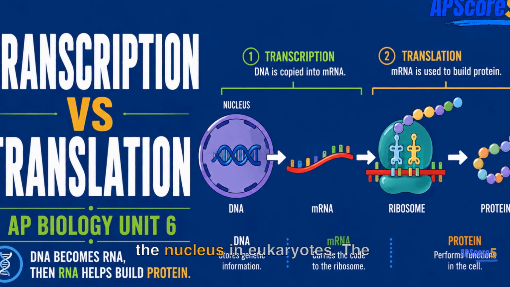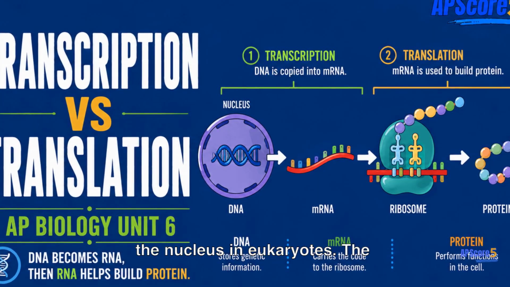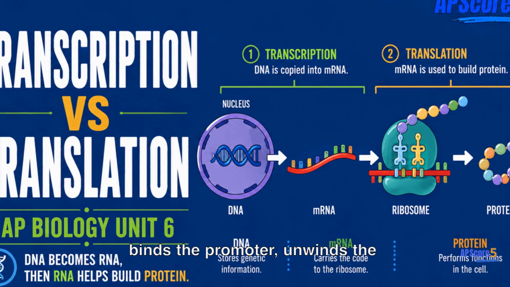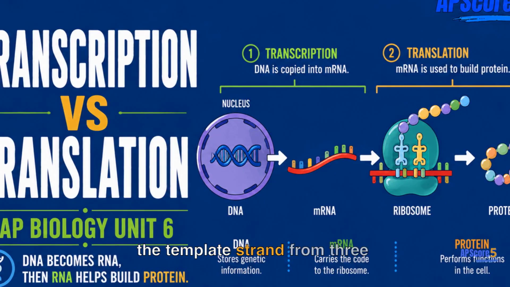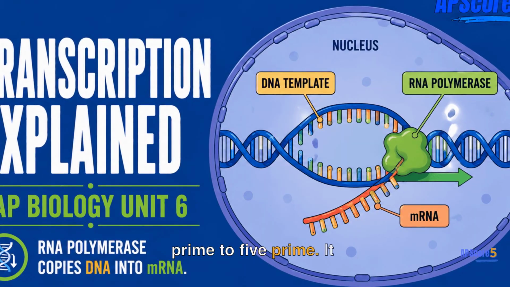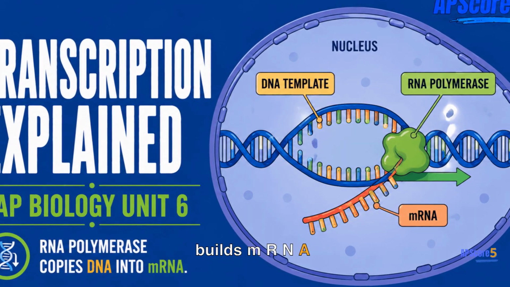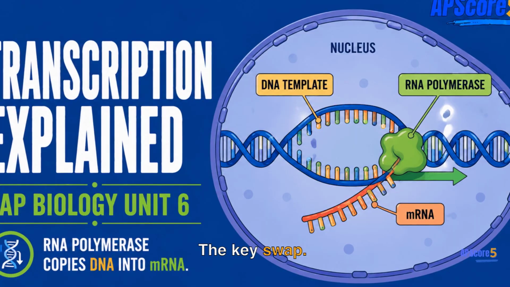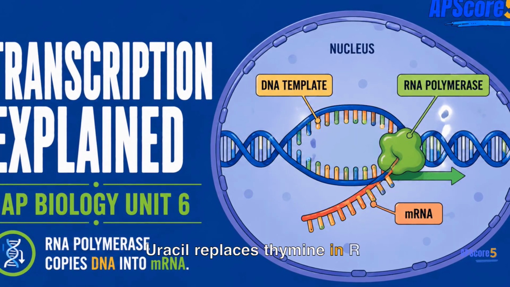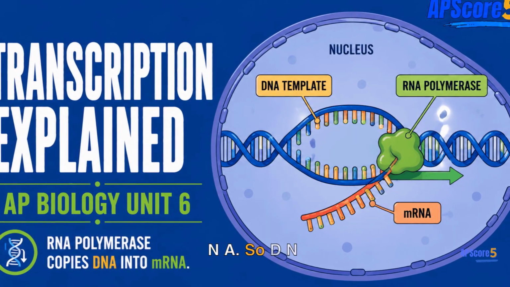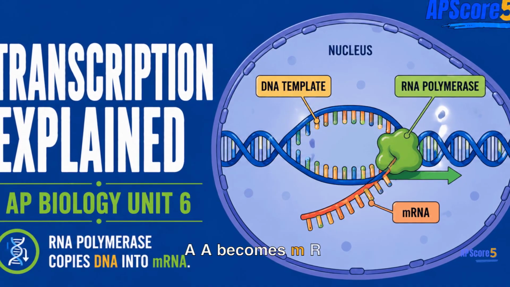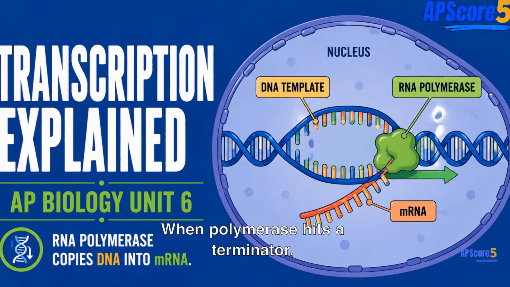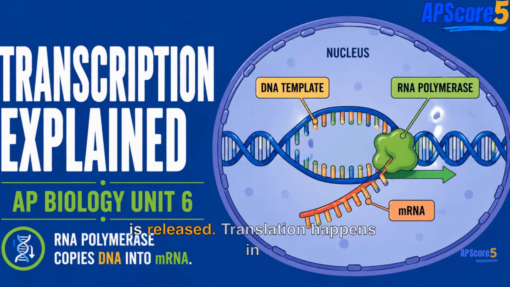Transcription happens in the nucleus in eukaryotes. The enzyme RNA polymerase binds the promoter, unwinds the DNA, and reads the template strand from 3' to 5'. It builds mRNA from 5' to 3'. The key swap: uracil replaces thymine in RNA. So DNA A becomes mRNA U. When polymerase hits a terminator, the mRNA is released.